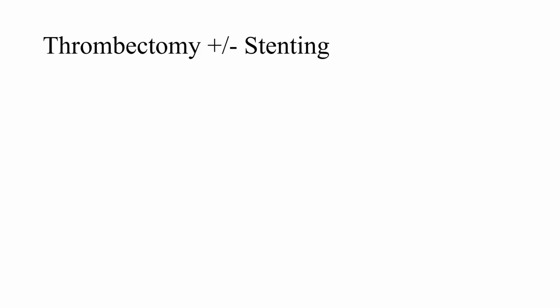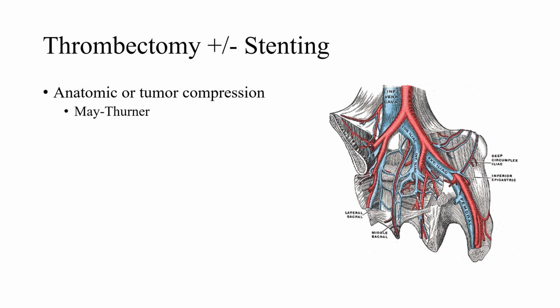So what can we do besides medical management? Thrombectomy and stenting is always a consideration. And we really want to think about thrombectomy with or without a stent if the clot is caused by some sort of anatomic variant or compression of the vein. Usually when there's a compression, it could be from a tumor, like in a malignancy. So we have this diagram here. So what happens if you have some sort of tumor? Maybe you have a uterine or ovarian tumor that's sitting in your pelvis and it's pushing against one of the iliac vessels, right? And narrowing the vessel so that it slows the flow down, and then you get a clot,